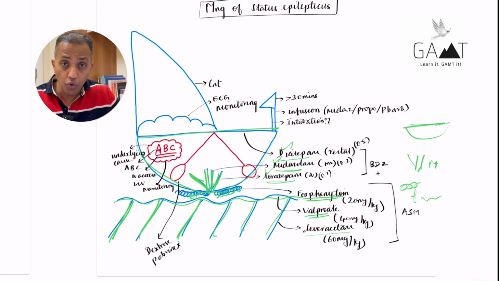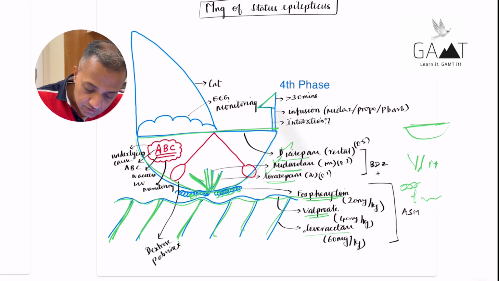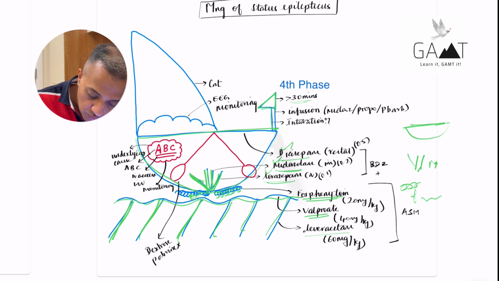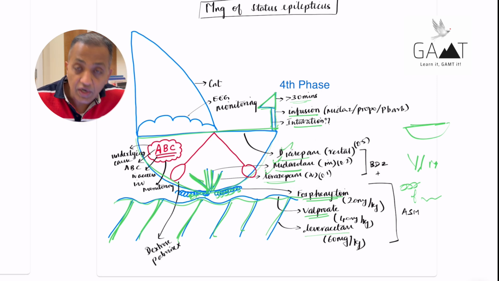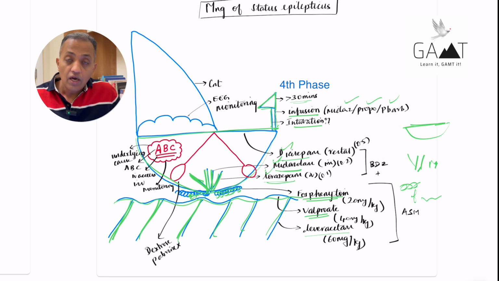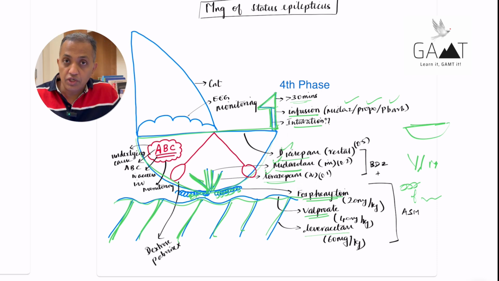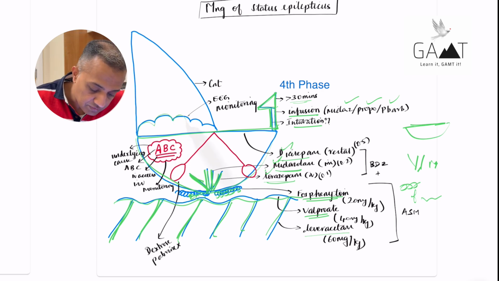Okay, and then we move on to the next phase, where the flag here has 3 sides, which stands for 30 minutes. So when the seizure lasts for more than 30 minutes, you are getting into the territory of permanent neurological damage, and you have one eye here, which stands for intubation. The other eye stands for infusion. So this is the phase where you start thinking about starting infusions, which is midazolam, propofol, and phenobarbital infusions, and you might end up intubating the patient at this stage if the seizure hasn't stopped. Okay, so 30 minutes, infusions and intubation is the next stage of treatment.